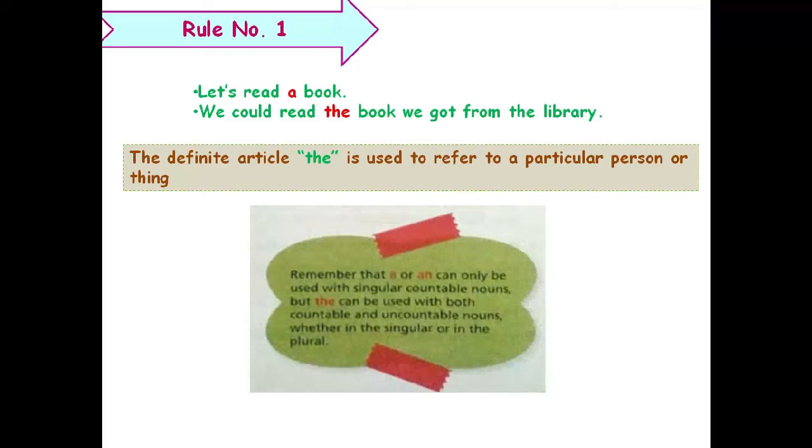Now remember that a or an can only be used with singular countable nouns, but the can be used with both countable and uncountable nouns, whether in the singular or in the plural. Now when I was doing indefinite articles, I told you that you can only use indefinite articles when you have a countable noun in the singular number. But that rule does not apply for definite articles. You can use the definite article for countable as well as for uncountable nouns. It can be singular or it can be plural. You can use it either ways.